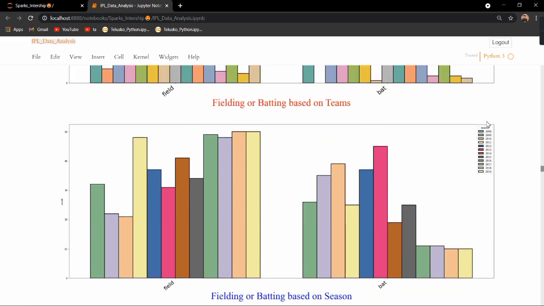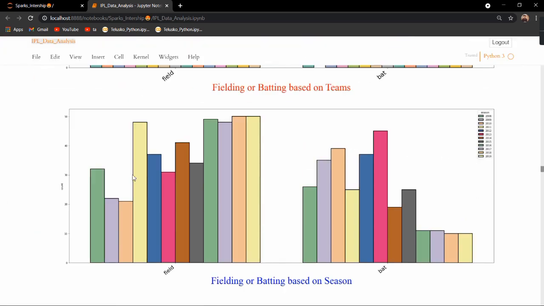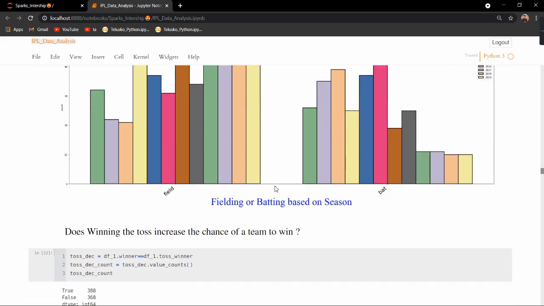The seasons run from 2008 to 2019. In the beginning, most of the teams did not prefer fielding. In 2009 and 2010, most of the teams preferred batting, but in the end, in the 2017, 18, and 19 seasons, most of the teams preferred fielding.